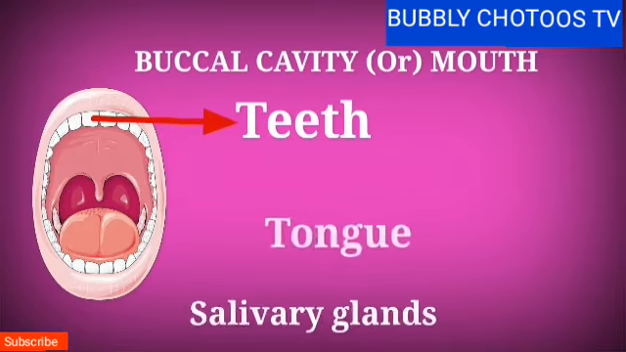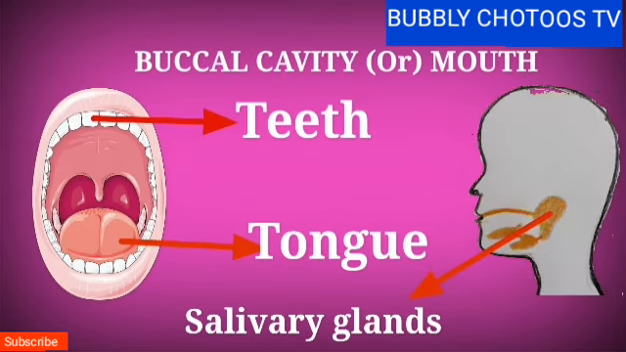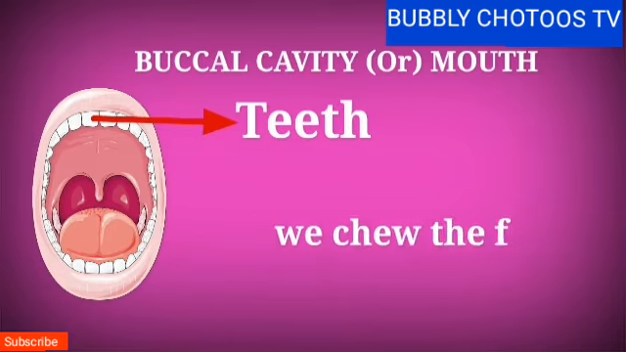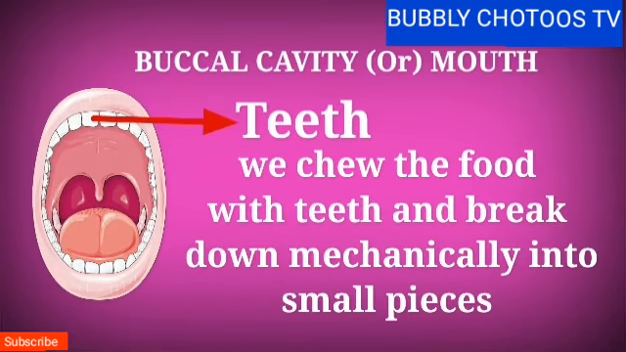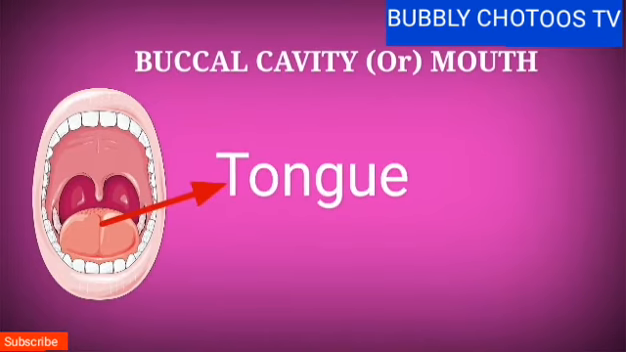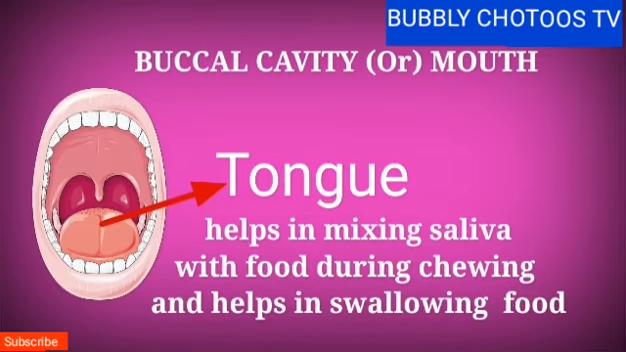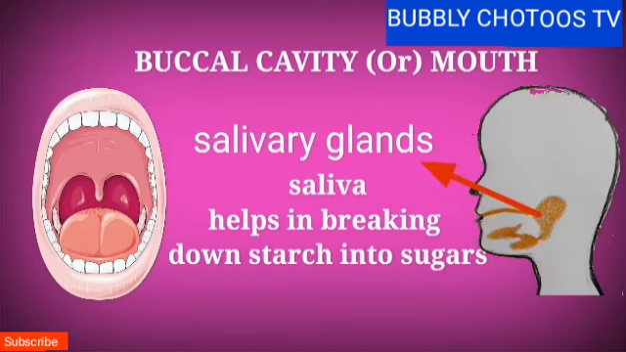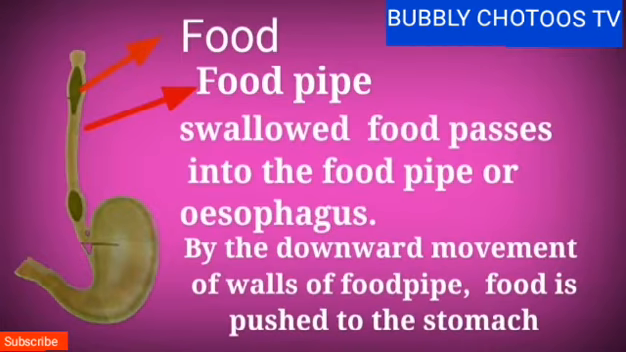Buccal cavity or mouth. It consists of three main parts which are helpful for the digestion of food. Those are teeth, tongue, and salivary glands. Teeth. We chew the food with teeth and break down mechanically into small pieces. Tongue. Tongue not only helps us to taste the food but also helps in mixing saliva with food during chewing and helps in swallowing the food. Next, salivary glands. They release saliva which helps in breaking down starch into sugars.